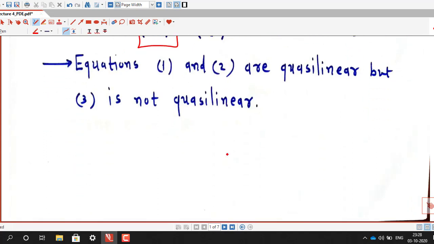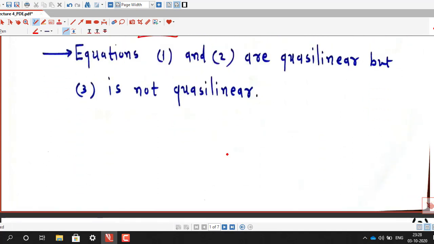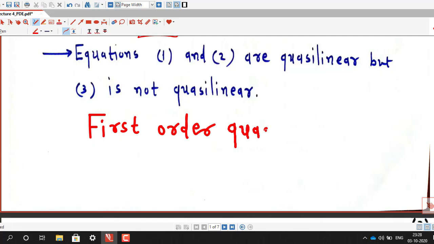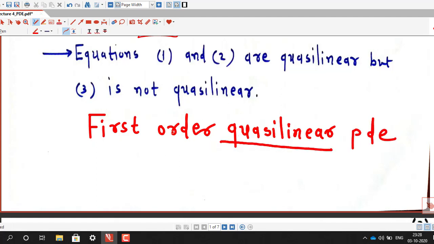So in general, if we want to write down the first order Cauchy-Linear partial differential equation, it must have derivatives in the first degree only.